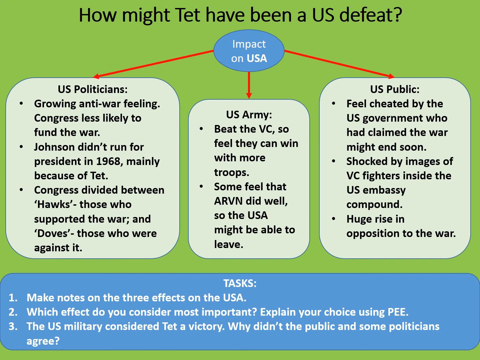Remember as well that the war had been going on from this point for many years. American involvement had really ramped up from 1964, and 4 years later, a certain amount of war weariness was beginning to creep in. Also, when it comes to the US politicians, they were the ones who were going to be funding the continuing fighting. If they decided en masse to turn against the war, there wouldn't be any funding for the fighting, and American involvement in the Vietnam War would simply come to an end.